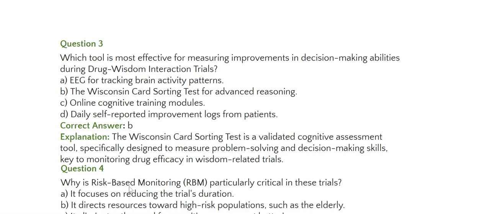Question 4: why is RBM, risk based monitoring, particularly critical in these trials, and in any trials? The same reason applies in these kinds of trials and any other. Is it A, it focuses on reducing the trial's duration, B, it directs resources toward high risk populations such as the elderly, C, it eliminates the need for cognitive assessment batteries, or D, it replaces the need for trained clinical investigators? Again, the same purpose for any trial, not only these trials. And here the answer would be B.